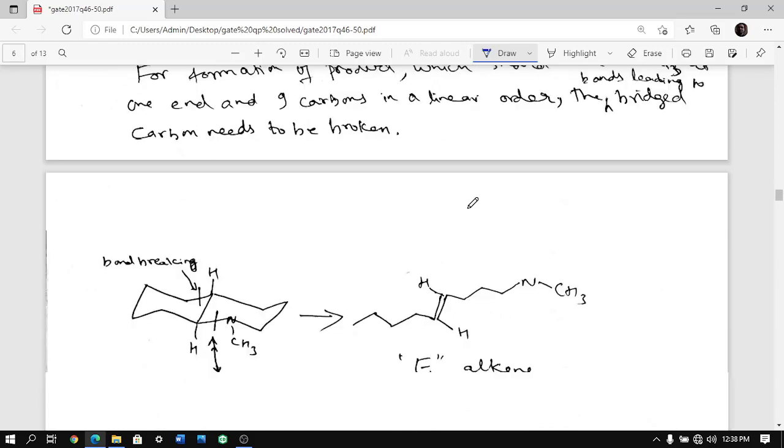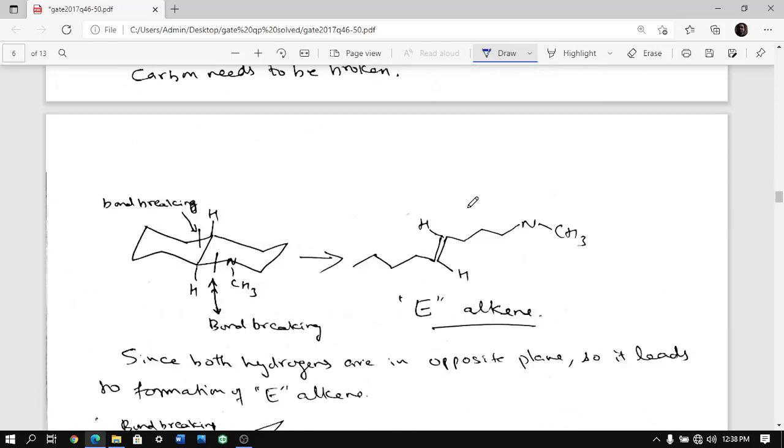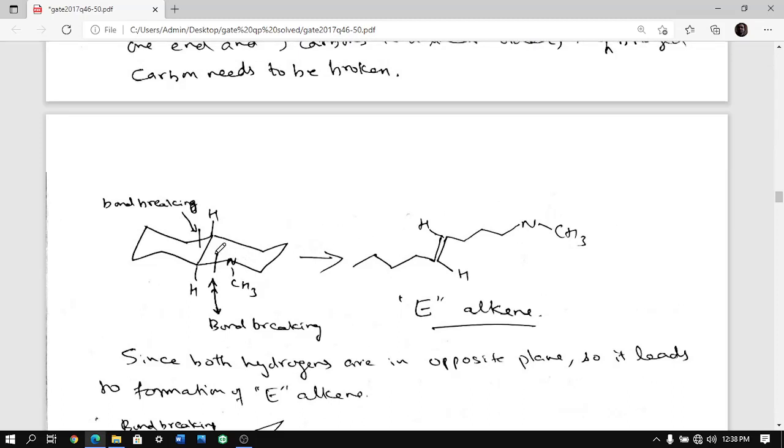So now we have to find out which one is actually giving the product. Now we saw that if you break here and here, you will get the product. You are getting alkene. For the elimination reaction to happen, two bonds have to break here. So this one and this one. Now if you break here, you get E-alkene.